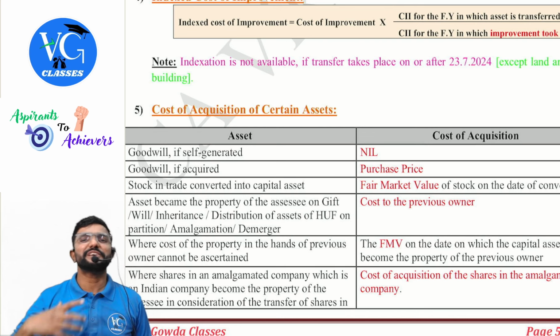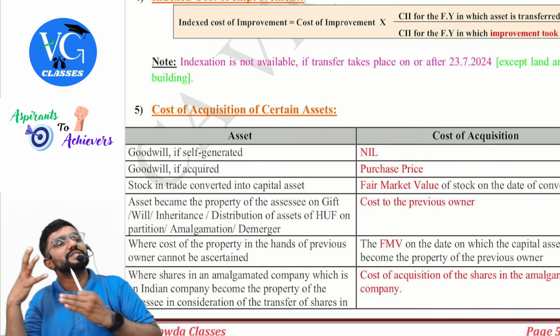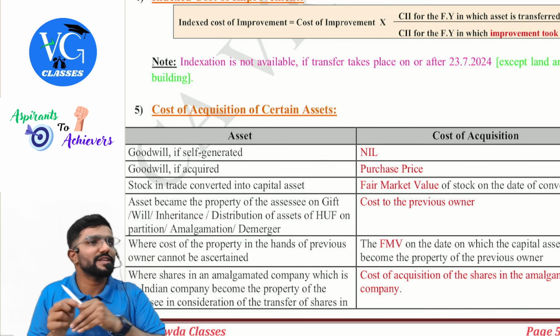But there might be some special cases where cost of acquisition might be something else, like cost of acquisition to the previous owner or previous asset and all. So what is it? We will discuss now. Cost of acquisition means normally what? My expenditure which I have incurred to purchase the asset.